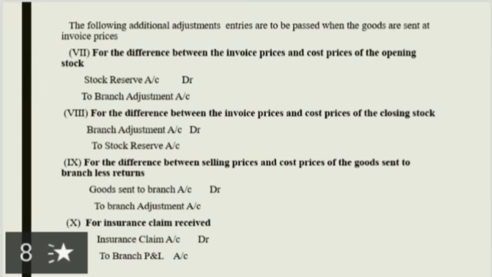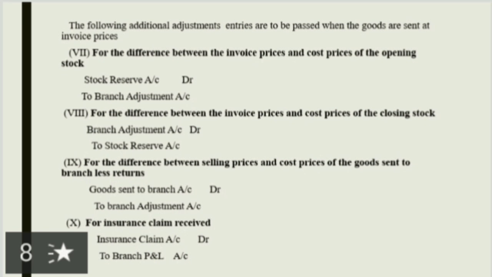The following additional adjustment entries are to be passed when the goods are sent at invoice price. Seventh, for the difference between the invoice price and cost price of the opening stock, the entry is stock reserve account debit to branch adjustment account. Eighth, for the difference between the invoice price and cost price of the closing stock, the entry is branch adjustment account debit to stock reserve account. Ninth, for the difference between selling price and cost price of the goods sent to branch less returns, the entry should be goods sent to branch account debit to branch adjustment account.